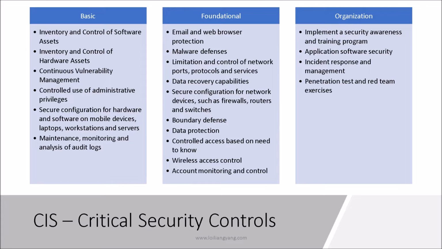If you look over here on the foundational piece, again, look at item number 3, limitation and control of network ports, protocols, and services, item number 5, secure configuration for network devices such as firewalls, routers, and switches, and point number 6, boundary defense. If you look at these 3 points, it's primarily on the network layer. How do you want to protect them? How do you protect systems and sub-networks through the usage of firewalls, network intrusion prevention systems, and many other configurations? And then if you look at the last point, which is account monitoring and control, and then go back to basic again, you have the maintenance, monitoring, and analysis of audit logs.